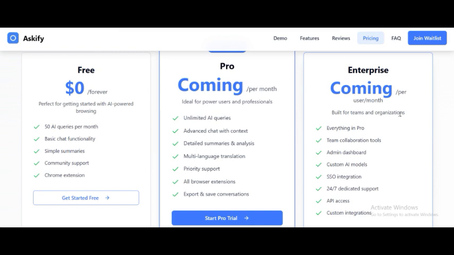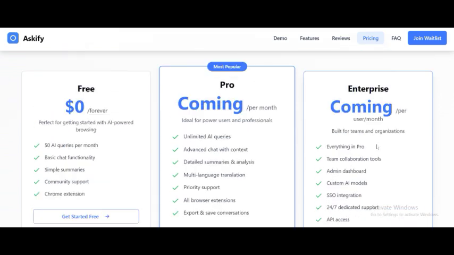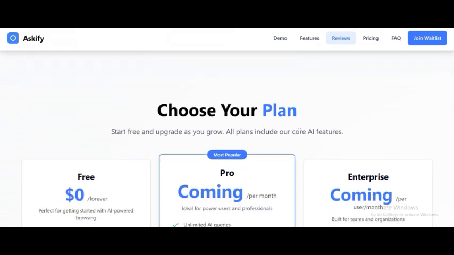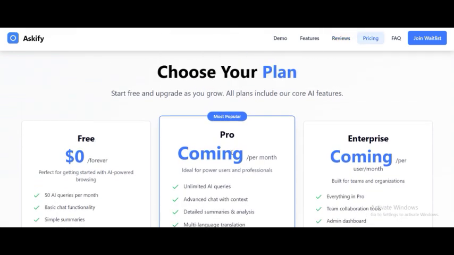So it is built for teams and organizations. You can see the things they're going to enjoy from it. You can contact sales to get the pricing. So that's it about the plans. The free plan has the basic features available right now, while the others offer unlimited queries and more, but their prices are not showing for now.